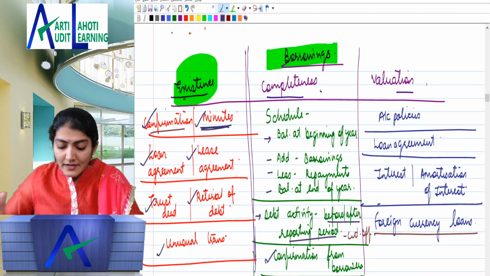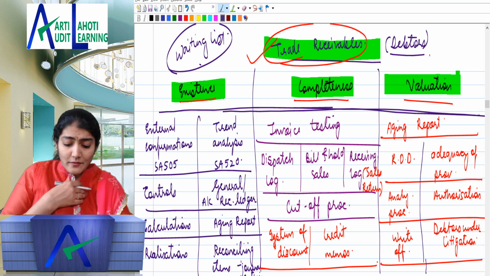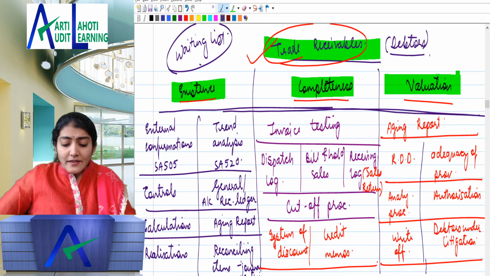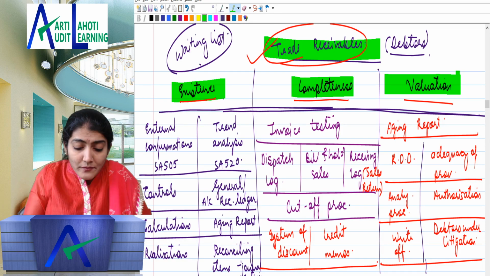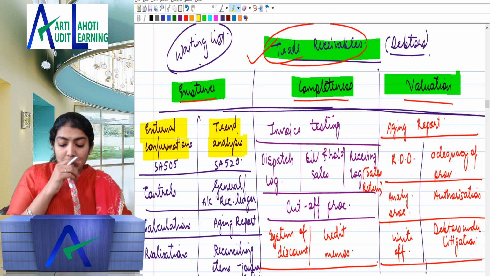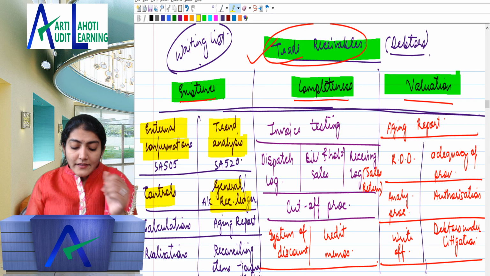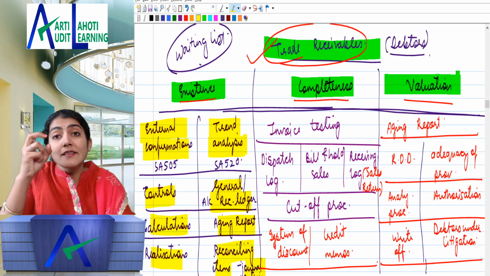So that is regarding the existence of the debtors. Right, so trade receivable, very important question. See, here also I have said that the first 2 points which you need to consider are what? External confirmation and trend analysis. That is analytical procedures of 520. Right, then the controls and the general account ledger. Right, the calculations, aging report, realization, reconciling items and the journal entries. Right, so that is for the existence of the debtor.